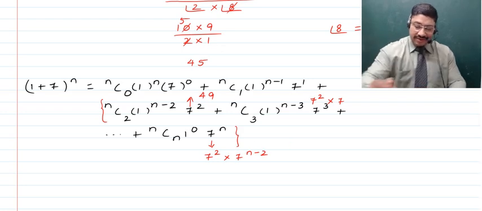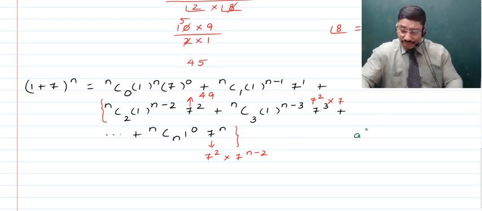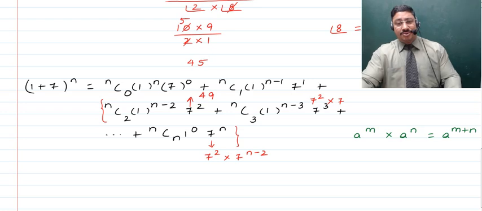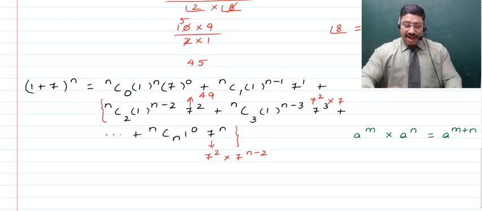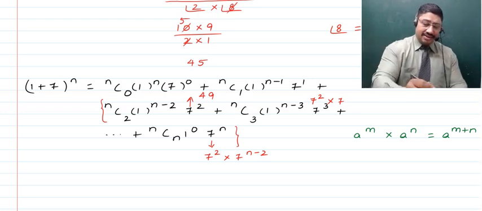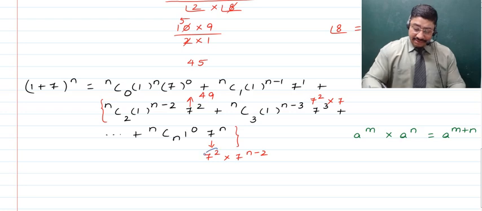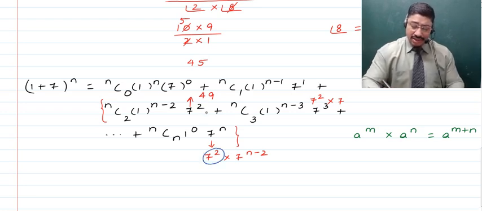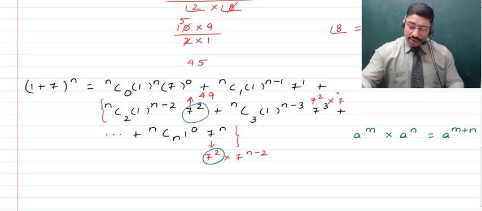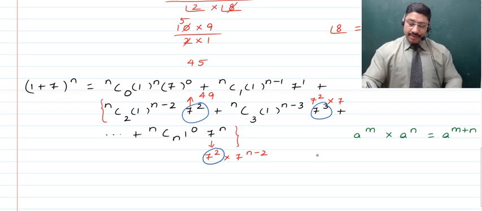Again, here a rule of indices gets applied. That is, a^m multiplied with a^n becomes equal to a^(m+n), right? So if you have the product of 7^2 and 7^(n-2), you will have this 7^n. So if you talk about this third term, third term onwards, we are always getting a 7 square, right?